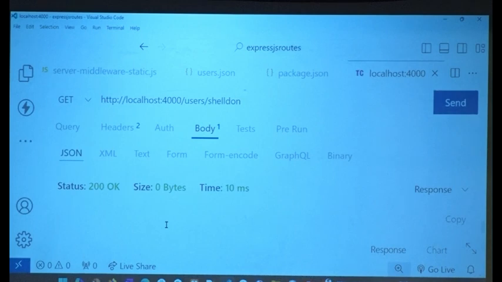First, why do you think it is status 200 still? There's no data, right? You should get an error, right? Why am I not getting a 401 error? Please think through and tell me. Why is it not a 401 error? Anybody? When do you get a 401 error or a 404? Take your guess. Why am I not getting an error?